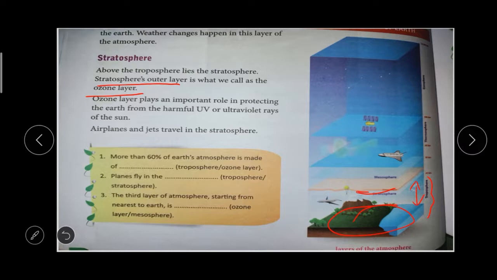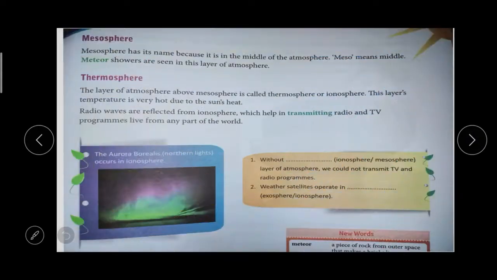We understand up to this much? Okay, the stratosphere is the ozone layer. So this is the stratosphere. Do you understand? Okay, we will move on to the next one.